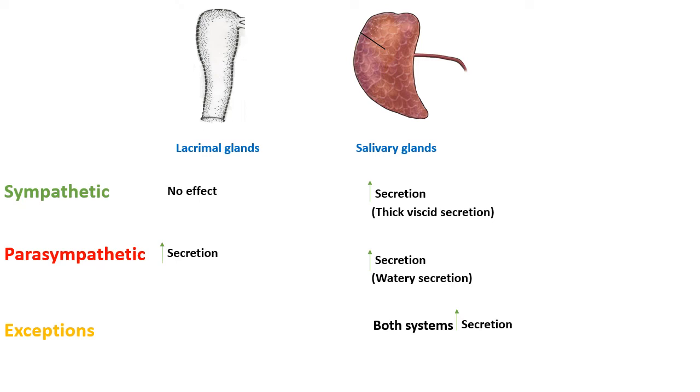For bronchi, there is bronchodilation with sympathetic and bronchoconstriction with parasympathetic. But for the salivary glands, they both increase secretion, and the difference is in the type of secretion. It is a thick, viscid secretion, making your mouth dry in the sympathetic nervous system during stress and fight, and for the parasympathetic nervous system, it's a watery secretion.